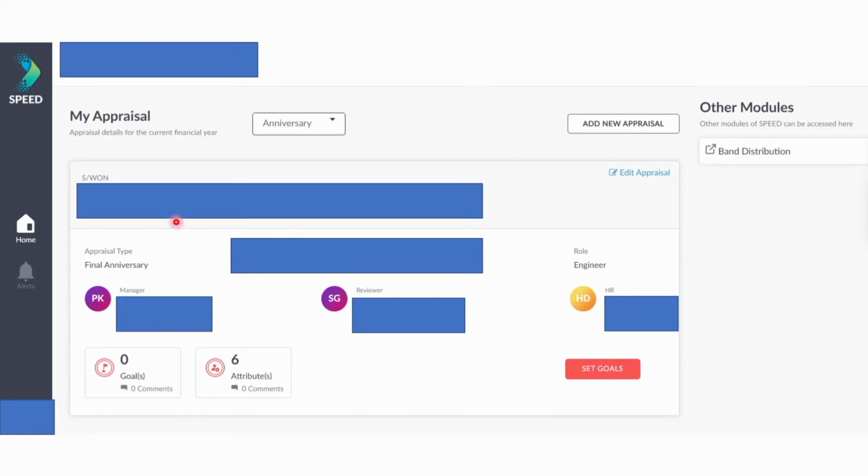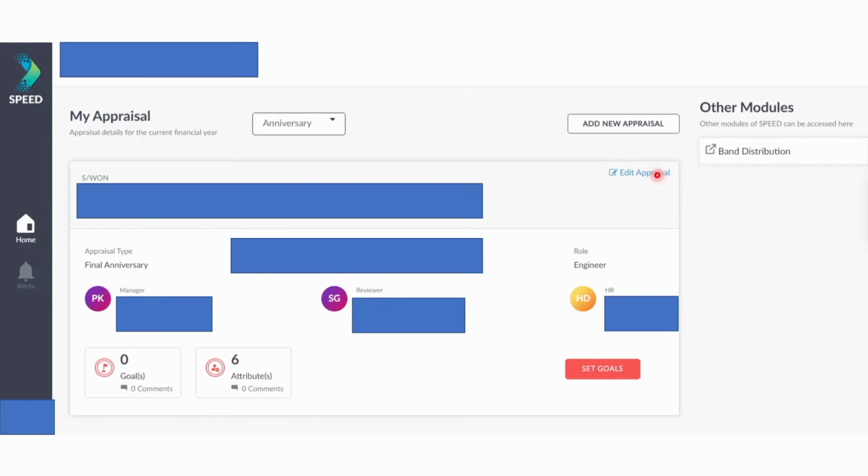Okay, so what you have to do is here your sworn number will be mentioned, and if you are completing 1 year at TCS, then it will be your final anniversary, and if you have already completed a few months or a few years, then it will be different. Okay, now here your manager will be shown, your reviewer, and your HR. So if your manager or supervisor has asked you to change the order, or change your manager or reviewer or even HR, then how can you do it?